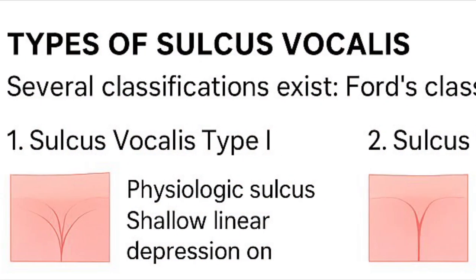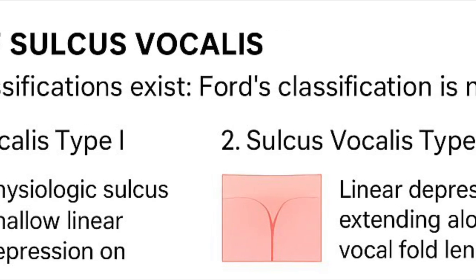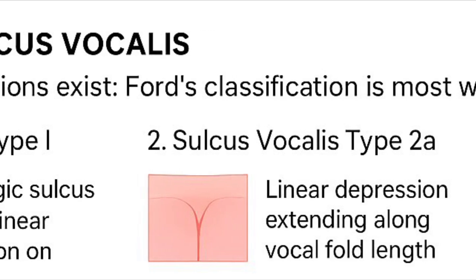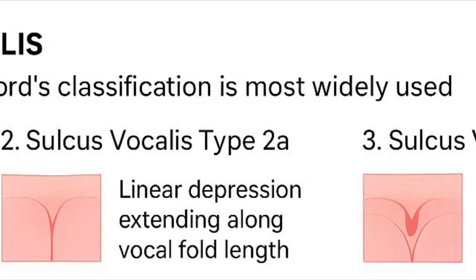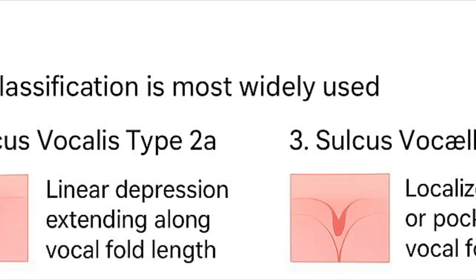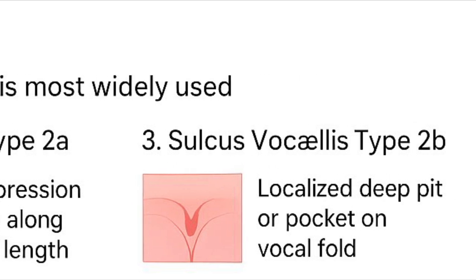Type 2A sulcus vocalis is the sulcus vergature. That question was on sulcus vergature. This is more extensive invagination extending into the vocal ligament with some loss of superficial lamina propria. Linkage space exists supralaterally and inferomedially to the vergature. They are thought to result from congenital failure of development of linkage space as they are commonly apparent at puberty and can be familial. There is moderate mucosal abnormality on video laryngostroboscopy and may have moderate dysphonia.